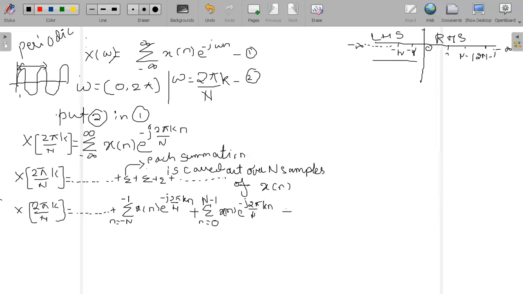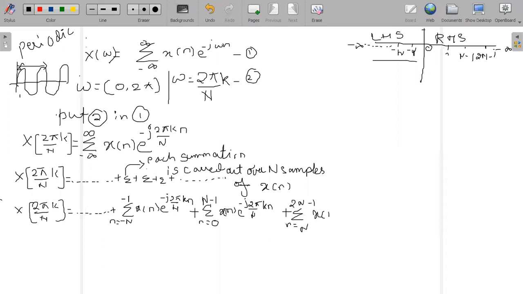Plus, go to one more simplification of the summation. Again, the small n will vary from what number? N minus 1 is over, right? So after n minus 1, which number comes? It is n till 2n minus 1.